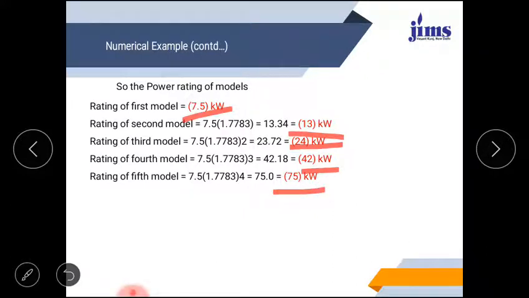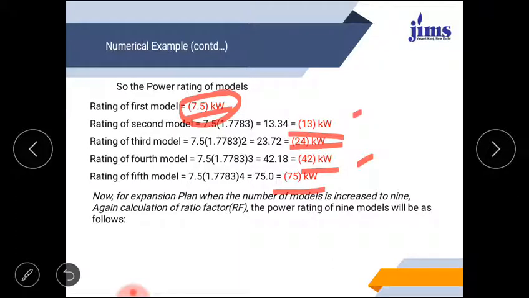Meaning, to cater to the needs of the customer from 7.5 kilowatt to 75 kilowatt, the company is introducing five models: 7.5 kilowatt, 13 kilowatt, 24 kilowatt, 42 kilowatt, and 75 kilowatt. At the initial stage the company is manufacturing only five models that will be used to satisfy the customer or farmer needs. But when the manufacturing capability increases or customers want specific products, then the company wants to introduce more models to fill the intermediate gaps between the models. So the company is now expanding by another four models.